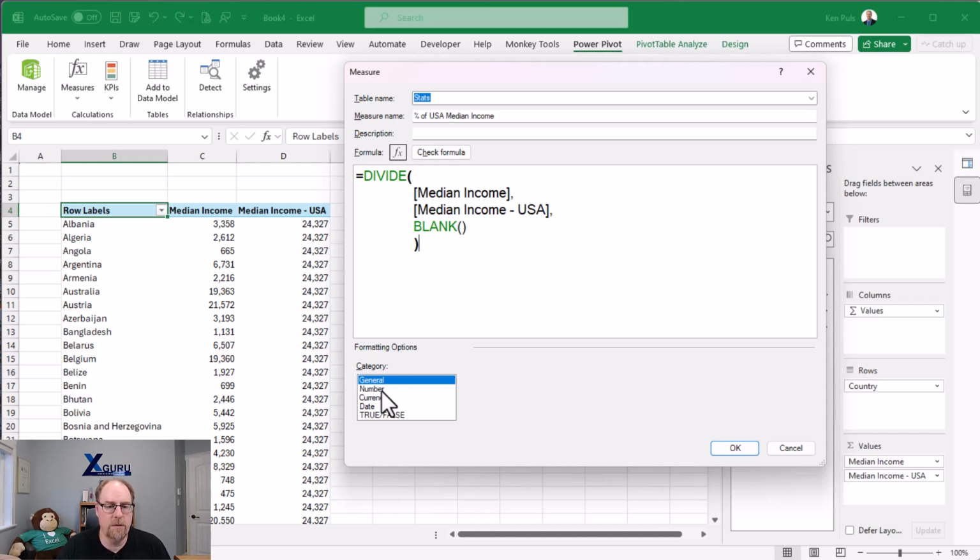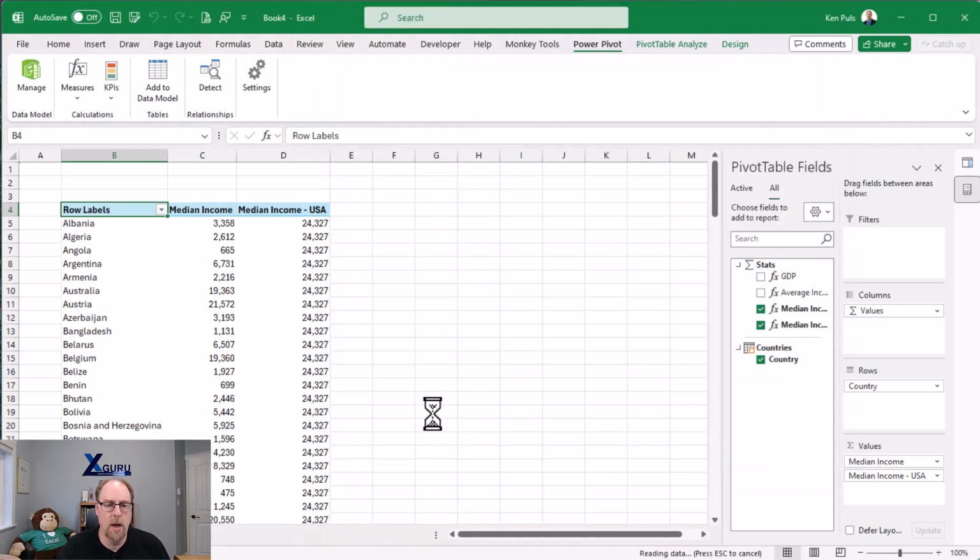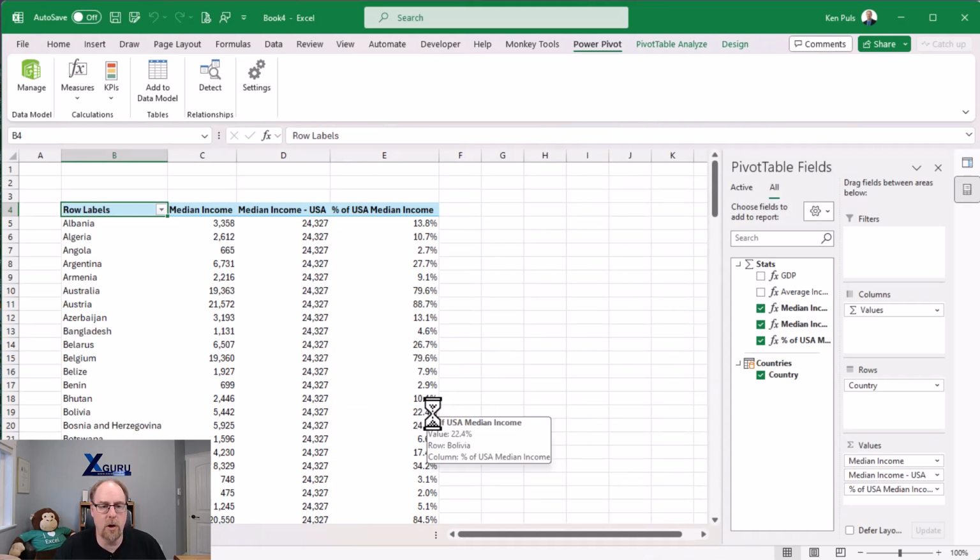We can now go and say, let's do a number. We'll make it a percentage with 1 decimal point and 1,000 separator. And boom, we now have our percent of USA median income. So that's brilliant. Albania at 33.58 of 24,327 is 13.8%.